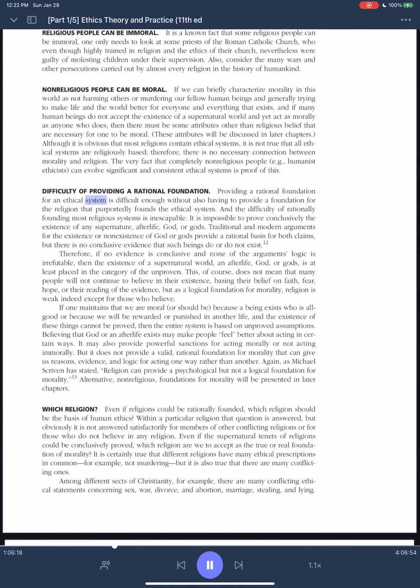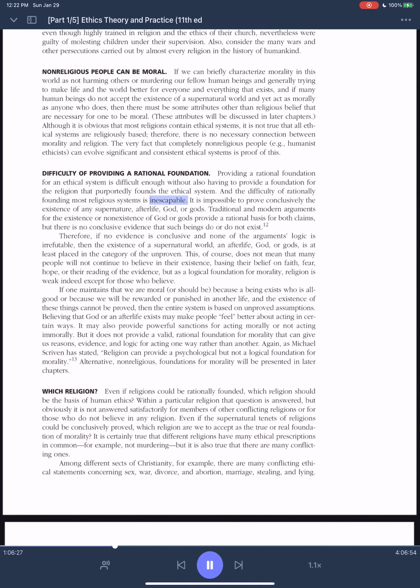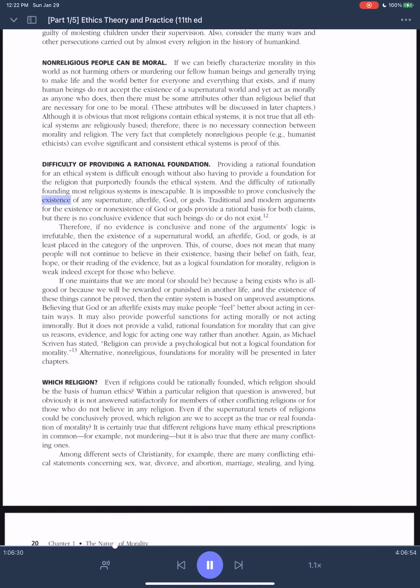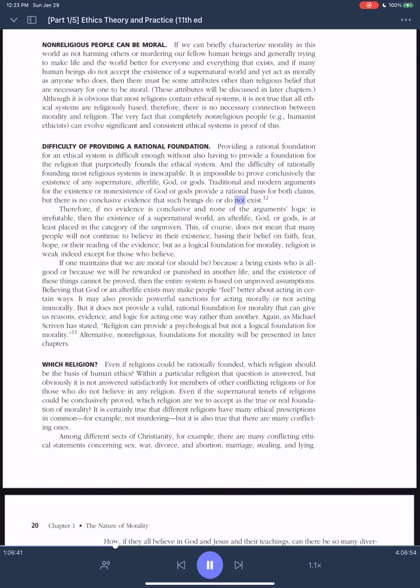Difficulty of providing a rational foundation. Providing a rational foundation for an ethical system is difficult enough without also having to provide a foundation for the religion that purportedly founds the ethical system. And the difficulty of rationally founding most religious systems is inescapable. It is impossible to prove conclusively the existence of any supernature, afterlife, God, or gods. Traditional and modern arguments for the existence or non-existence of God or gods provide a rational basis for both claims, but there is no conclusive evidence that such beings do or do not exist.